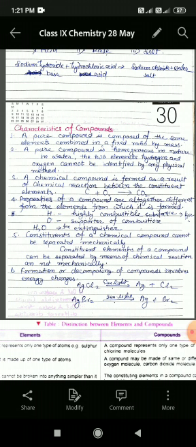For example, in carbon dioxide, two elements, carbon and oxygen, are present in the ratio of 3:8 by mass, and this ratio will always remain the same, whatever may be the source of formation of carbon dioxide.